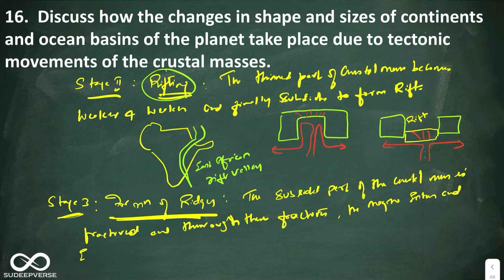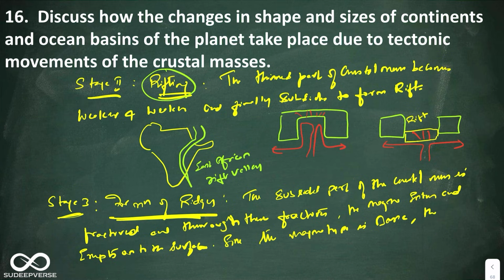Since the magma type is basic, they form ridges.